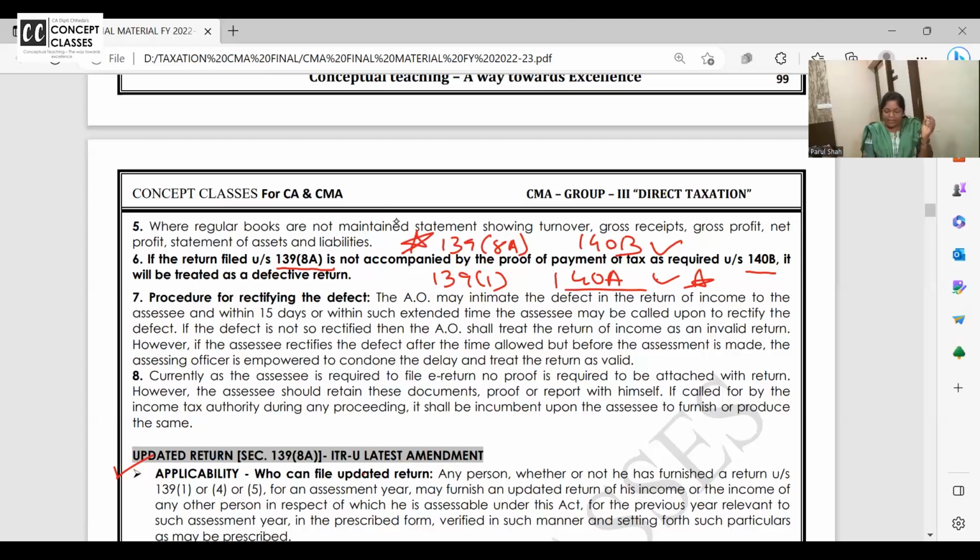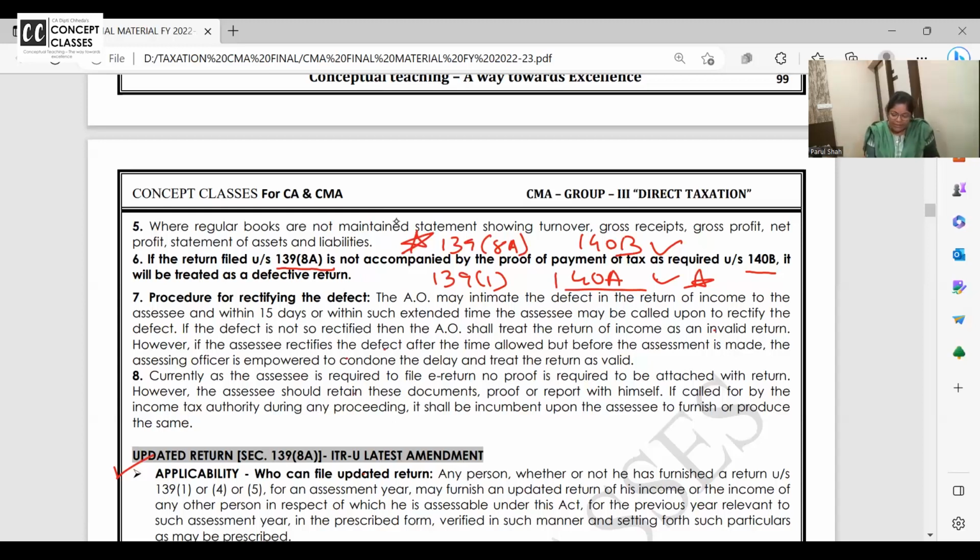AO may intimate the defect in the return of income to the SSC, and within 15 days or within such extended time, the SSC may be called upon to rectify the defect. If the defect is not rectified, the AO shall treat the return as invalid. However, if the SSC rectifies the defect, then it is allowed. Eighth point is important.